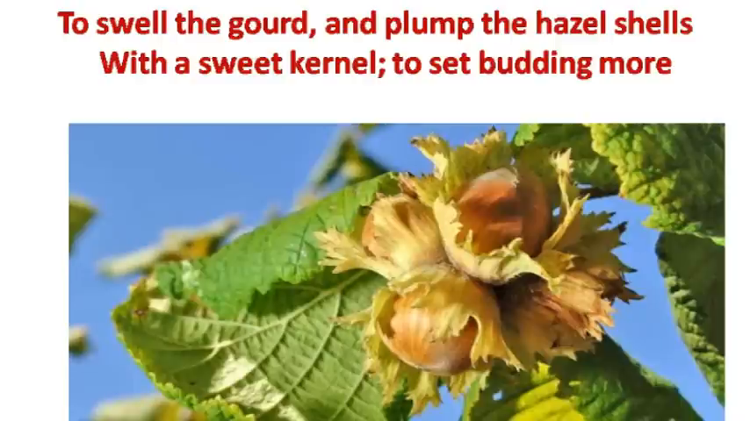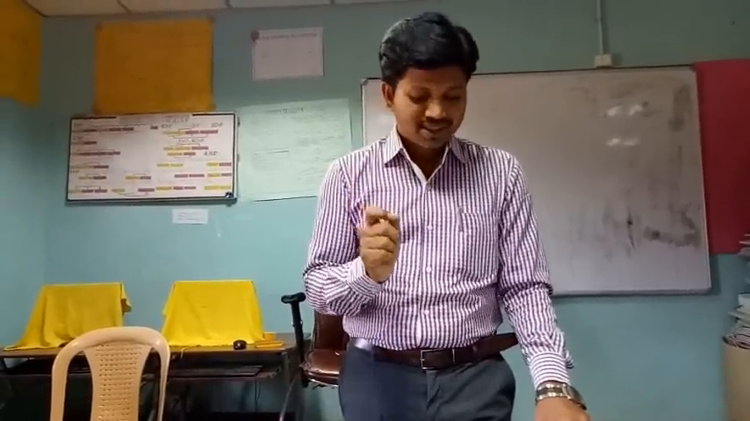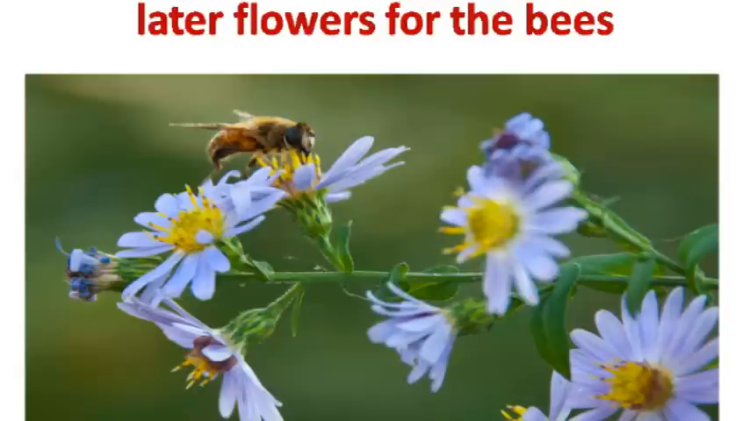And to swell the gourd and plump the hazel shells. Shells means here the nuts, and what do we find in the nuts? We find the kernel. What kind of kernel is mentioned by John Keats? He mentions that the kernel is very sweet here. And still more, the later flowers for the bees.